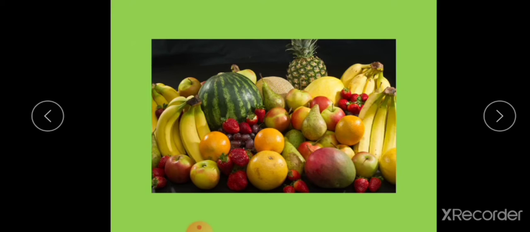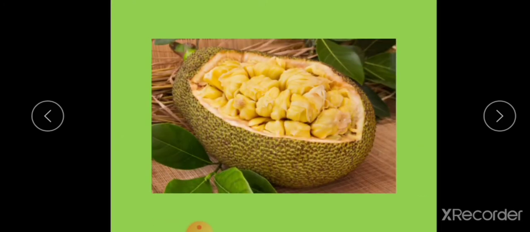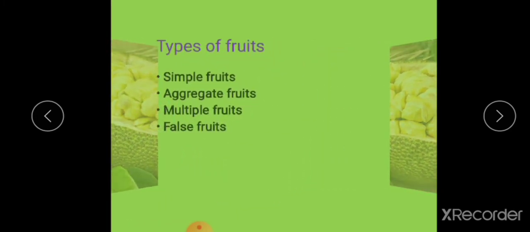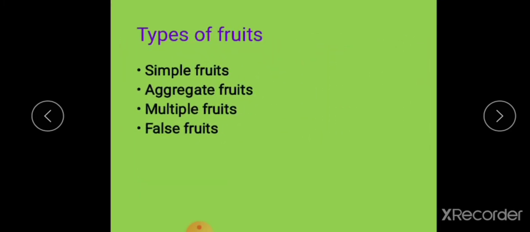We can see many fruits around us. Do you like fruits? Yes, everyone likes fruits like banana, apple, orange, pineapple, jackfruit. Jackfruit is our own fruit, the fruit of Kerala. Now we are going to study more about fruits. Fruits are mainly four types. They are simple fruits, second one aggregated fruits, third one multiple fruits, fourth one false fruits.